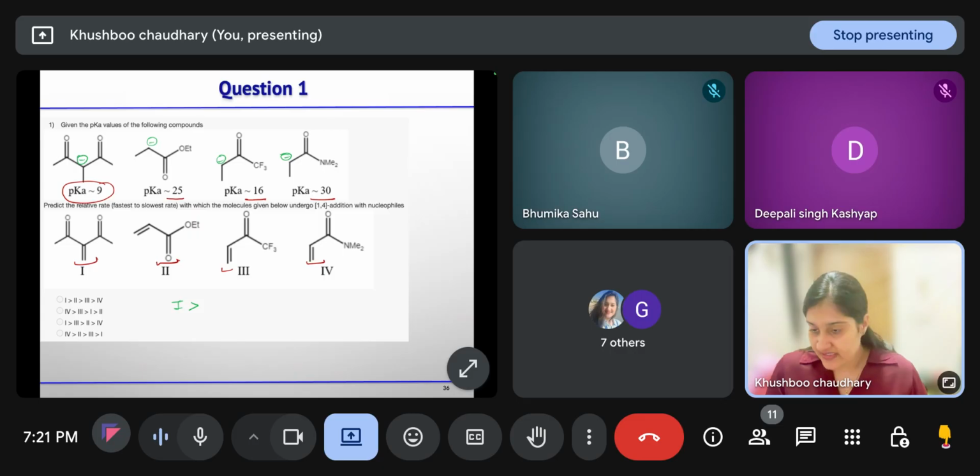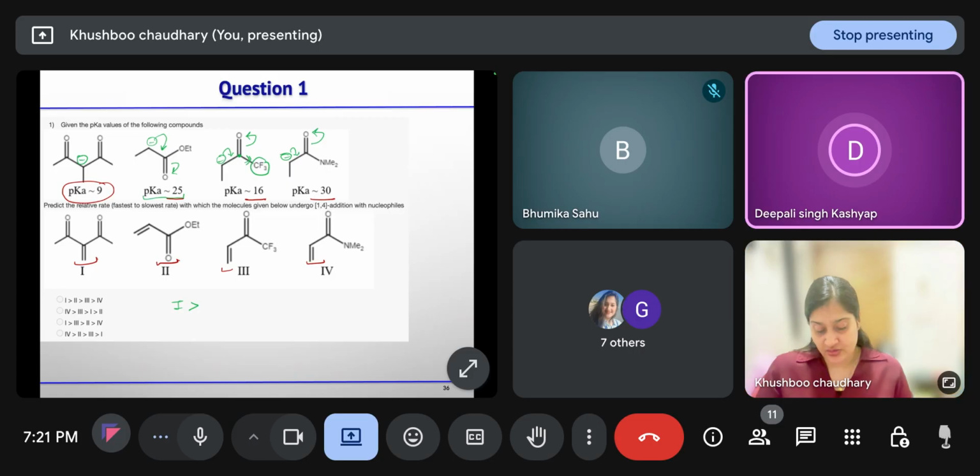Then let us compare the other three. If we have the second one, here this negative charge is in conjugation with the carbonyl carbon of the ester. In the third one, it is conjugated with the ketone, and in the fourth one, it is conjugated with the amide. Now, among ester, ketone, and amide, which one is more electrophilic? Here you have CF3, that is pulling the electron, right?